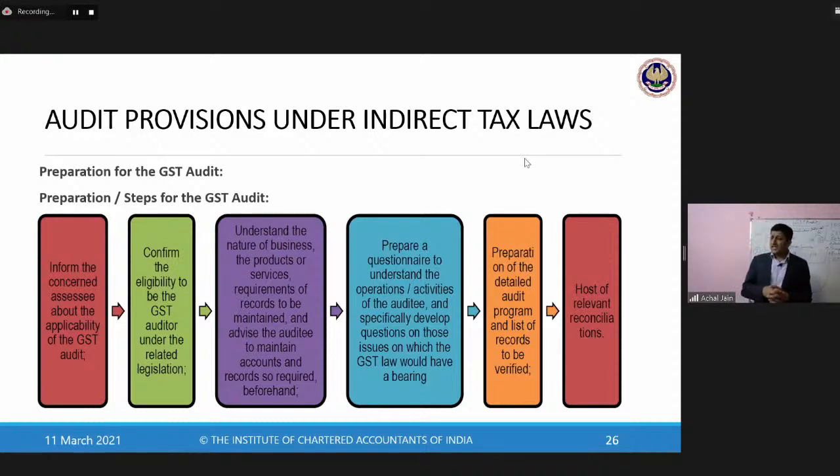Correct? These days, most of the companies use various softwares. Various portals are used by the companies in respect of reconciliations which are prepared, in respect of returns which are filed on a monthly basis or on a quarterly basis. And many a times it's been seen that even though this entire process is carried out through various softwares or is considered to be automated, still a lot of manual intervention takes place.